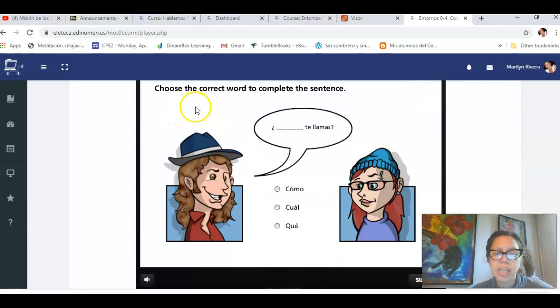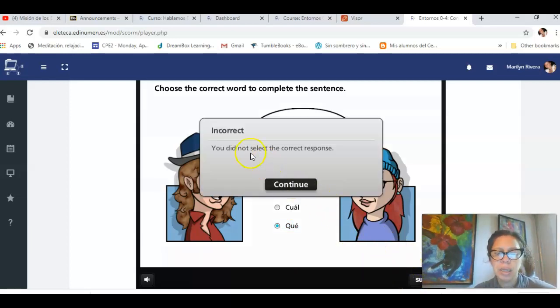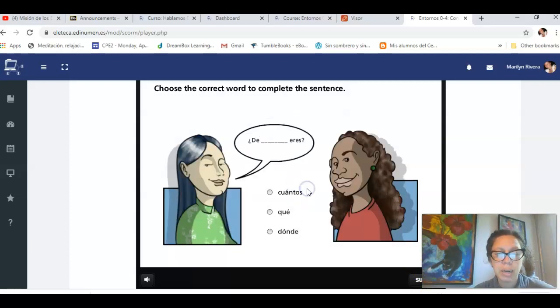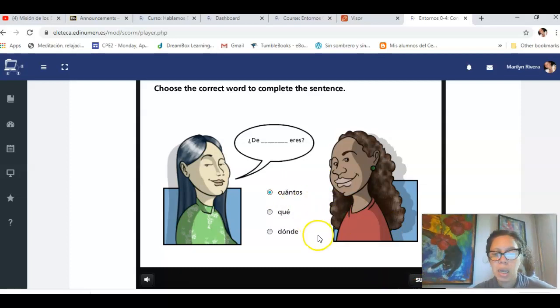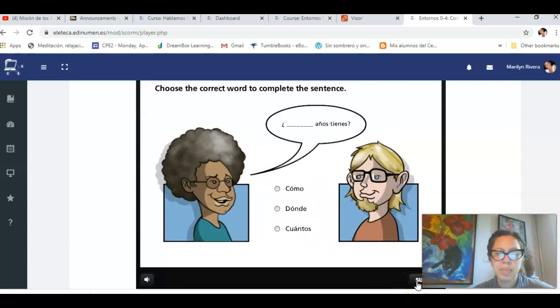So in this case, for example, choose the correct word to complete the sentence, and then Blanco te llamas. Let's say that I don't know, I'm choosing, I'm not giving you the right answer, and then I submit. This is incorrect, but I can continue. And then let's say that this one, and it's going to be incorrect, right? And submit. Choose the correct one. I'm going to choose this one, and it's going to be incorrect.